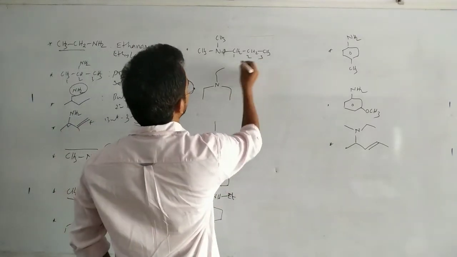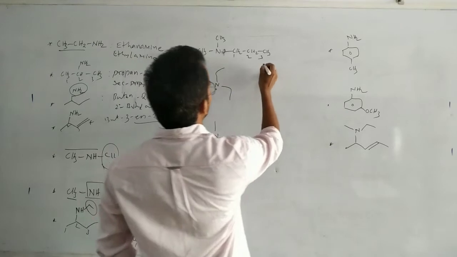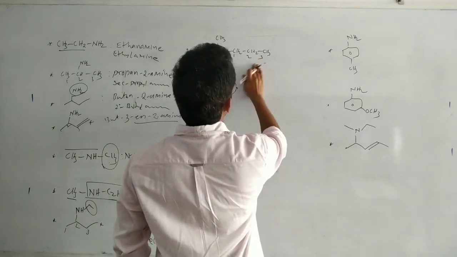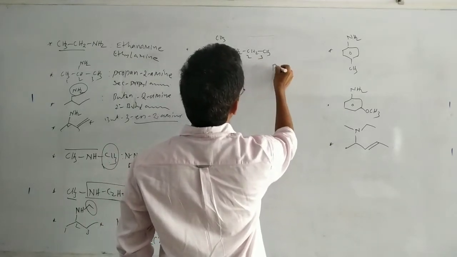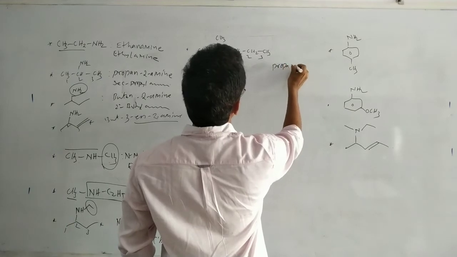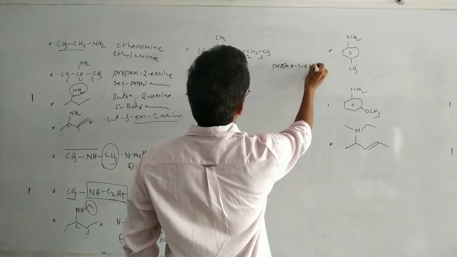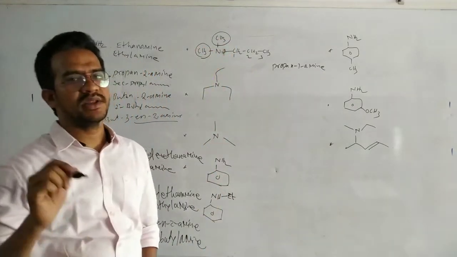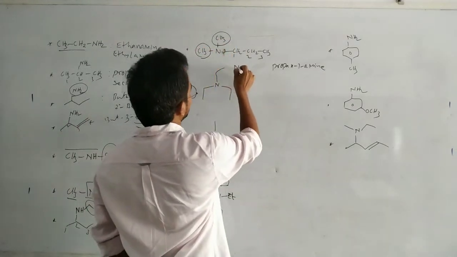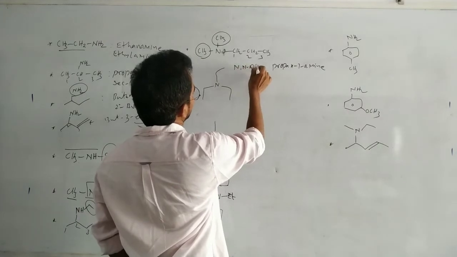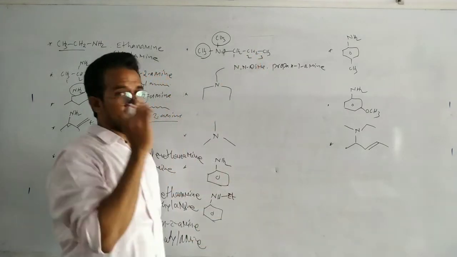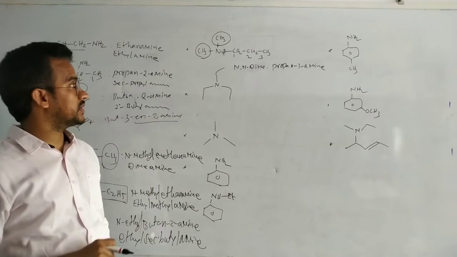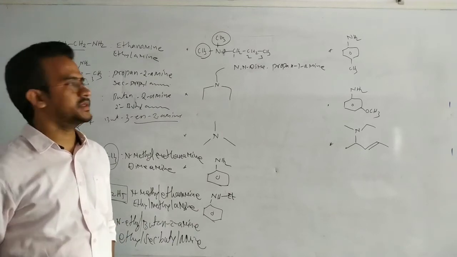So here 1, 2, 3. That means here propane plus amine, propane 1 amine, and here these are the alkyl substituents on the nitrogen. So here N,N-dimethyl. We have to name this compound as N,N-dimethyl propan-1-amine.